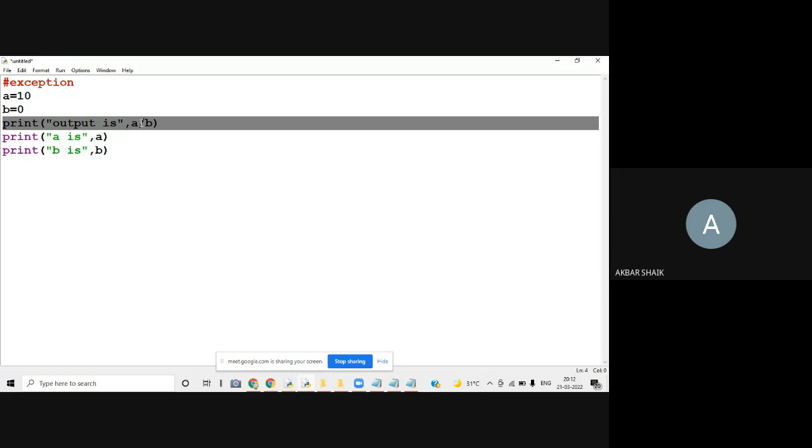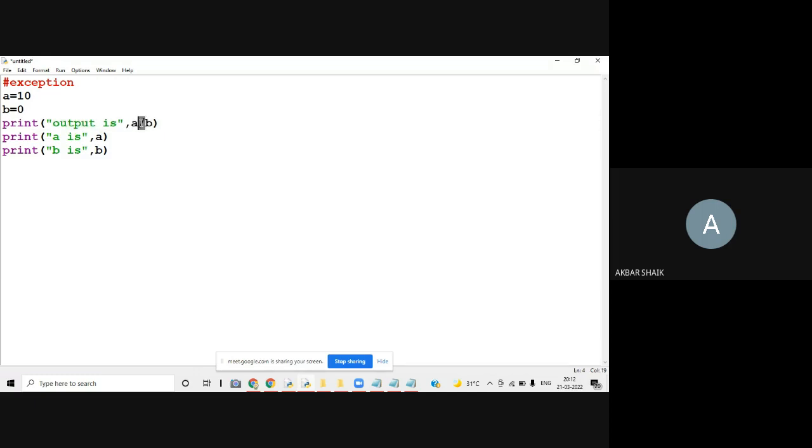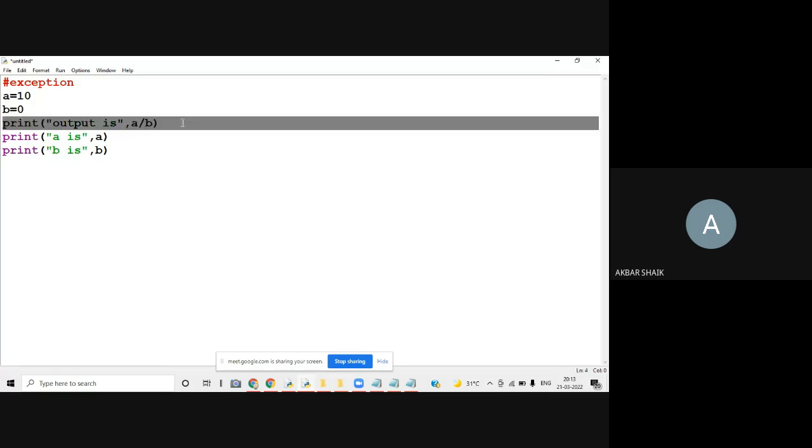here I am getting an exception. What is the exception? 10 by 0. In mathematics, something by 0 you can call infinity. But in computer science, something by 0 is one of the exceptions.